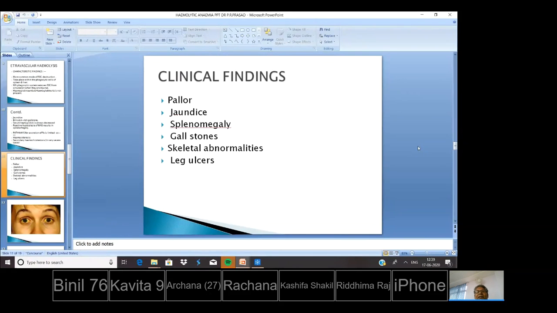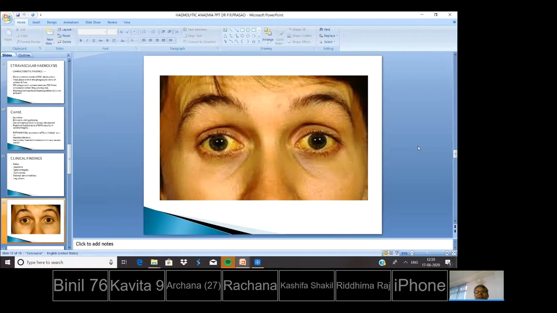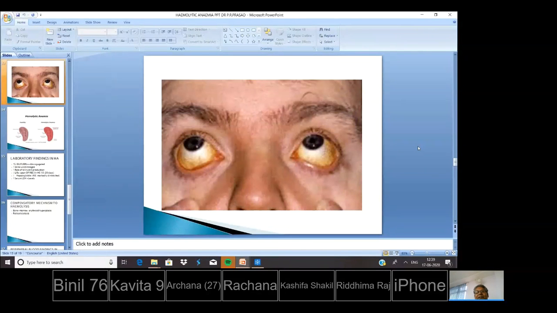Clinical findings are pallor, jaundice, splenomegaly, gallstones, skeletal abnormality, and leg ulcers. This is the picture of jaundice. You see in the sclera, there is yellowness of sclera, and the whole face is yellowish. There is pallor; you see it in the palpebral conjunctiva.